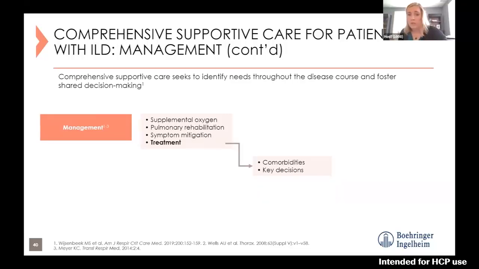And then there are key management decisions that need to happen: whether to administer pharmacologic agents or not, which is a whole other education piece in itself, a lot for patients to understand there as well; whether they should be referred for a lung transplantation; or whether the disease is likely in its end stages and unable or unlikely to respond to therapies, and therefore perhaps supporting with palliative care may be the best approach.